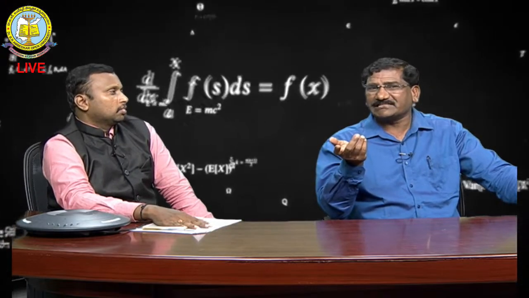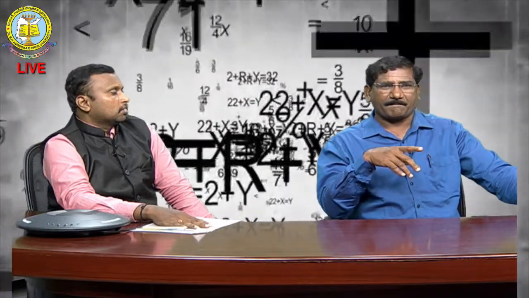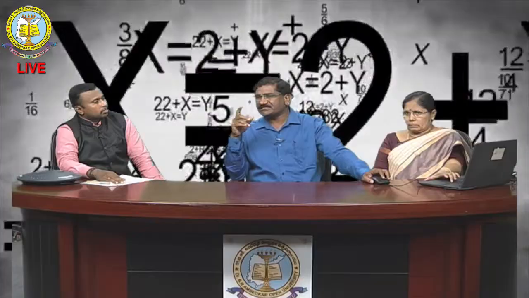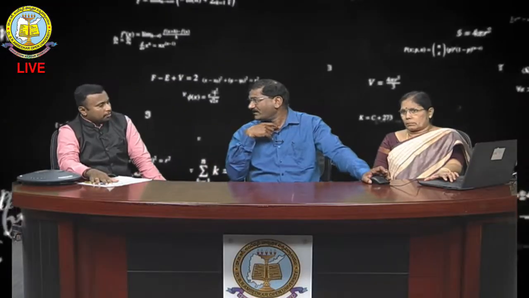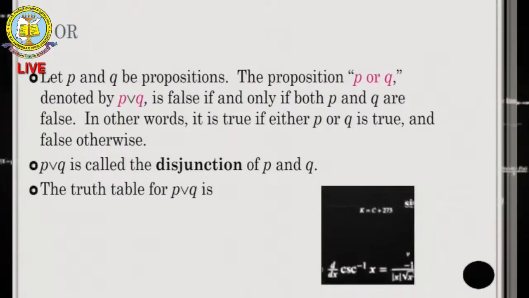Next we go to another operation, the OR operation. What is the OR operation? Here, between any two statements we use an operator called OR. Here P is one statement and Q is another statement. P OR Q. If I take that, what is the conclusion? It means there are two statements and in the middle I am using OR. Either I can do this one or that one.